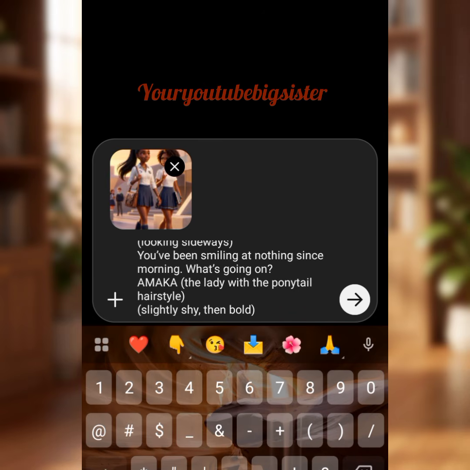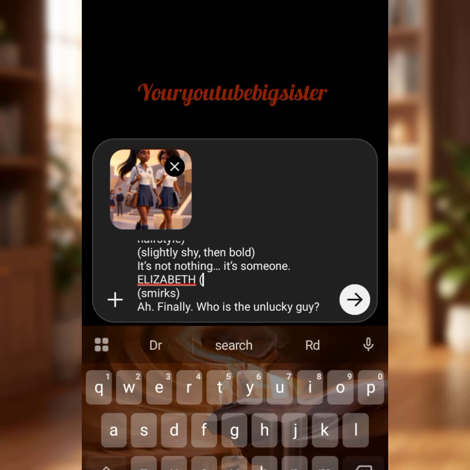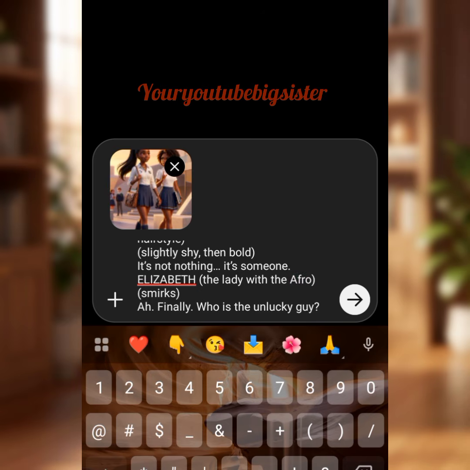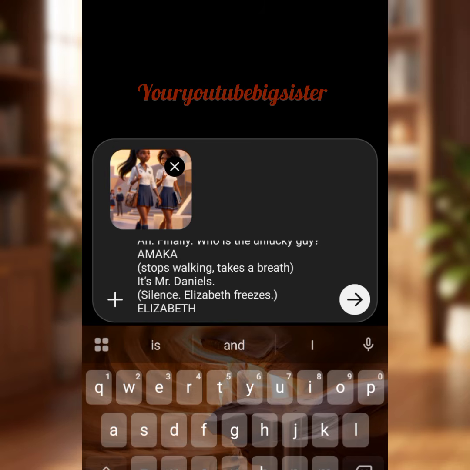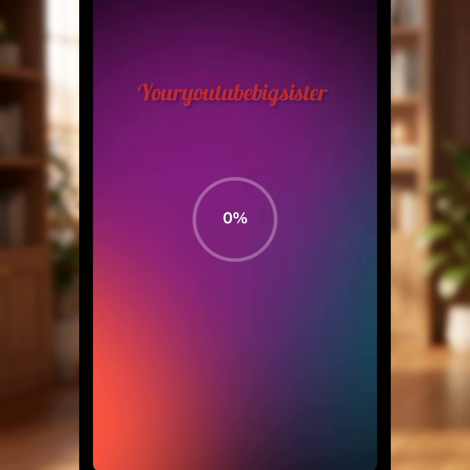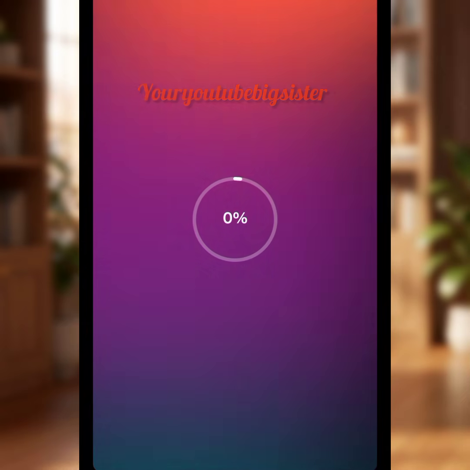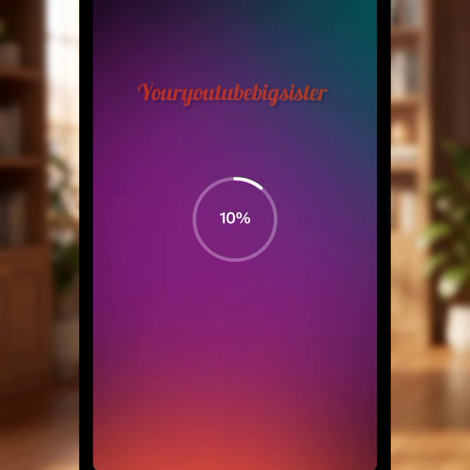Remember, Elizabeth, put it again, the lady with the afro. Good. Amaka, this is how you continue until you have specified your images. Then you can now prompt it. So we now have to click on this arrow and allow it to generate our video. It doesn't take time, right? It doesn't take time. You have to exercise a little patience for it to come up with something beautiful.